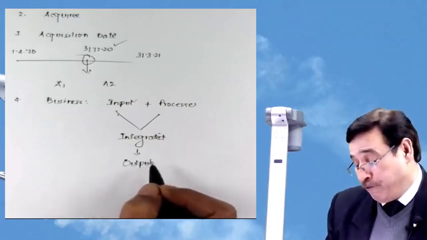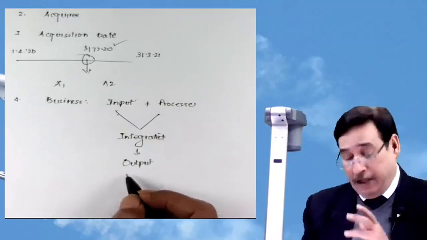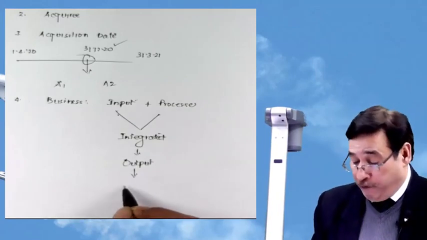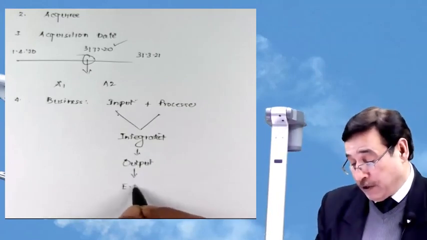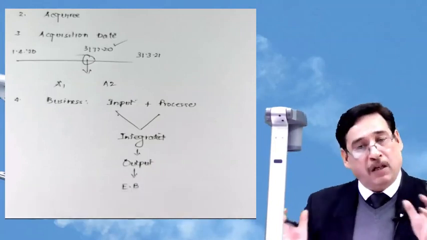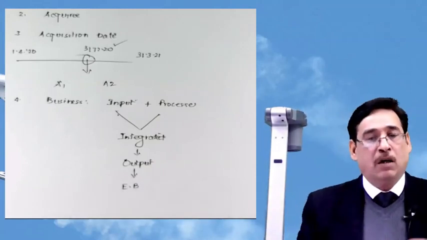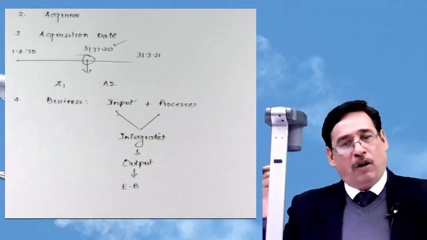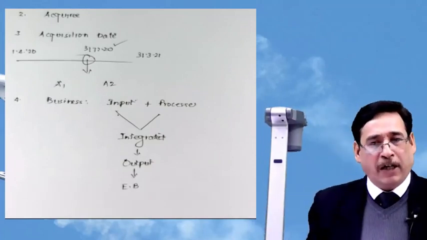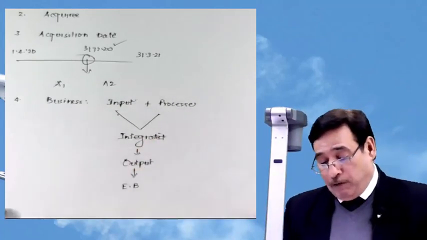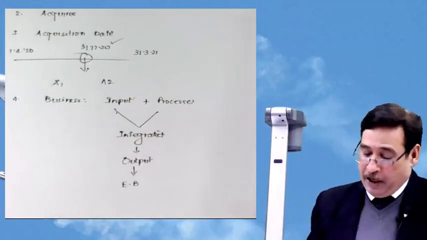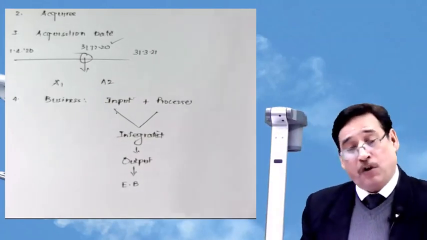Indirectly, when we say we can produce output, it means we can derive some economic benefits. Economic benefits could be in any form, in lower cost, in higher profits, or dividend or interest, whatever it might be. So in simple words, standard states that the acquiree must meet the definition of business.